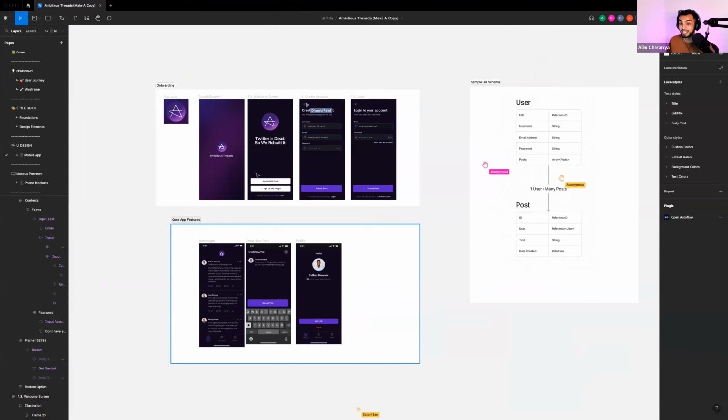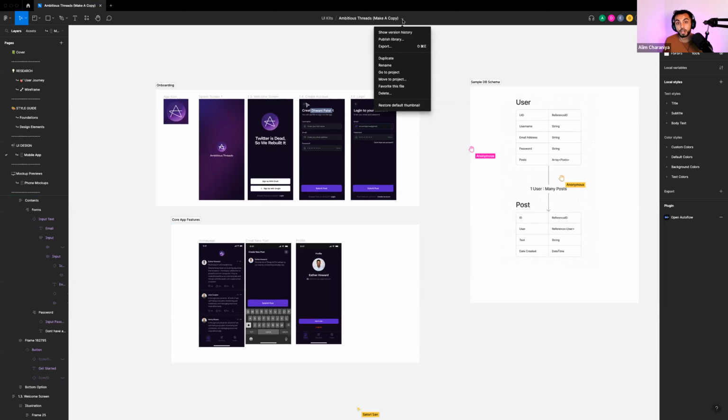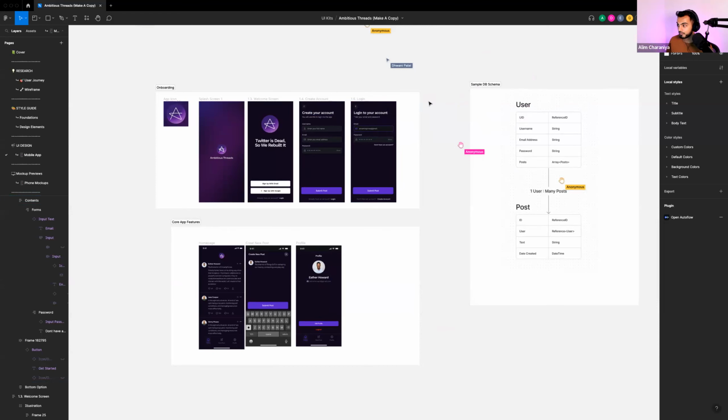All of you are probably trying to manipulate this, but it's a locked file. You can only view it. So if you're watching my screen and you want to create your own copy of this UI kit, go to the top of the file and tap on duplicate here. Once you hit duplicate, it will ask you to rename the file so you can save it to your own account. And once it's in your own account, you can modify this whole UI kit on your own. Cool?